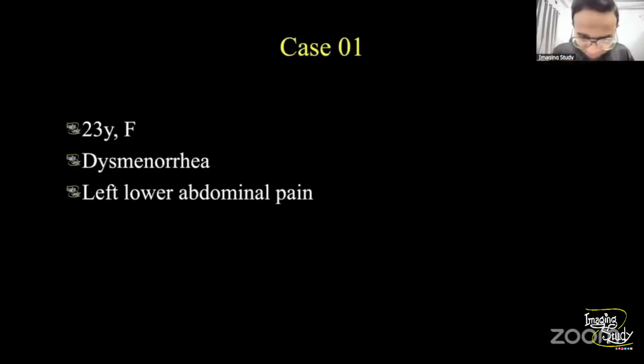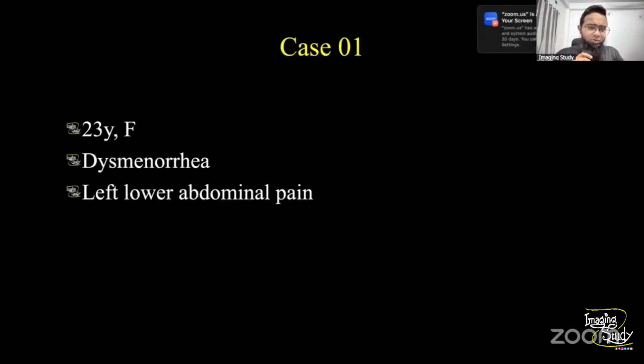Let's start. Okay, so let's jump into our case number 1. This will be a 23-year-old female patient who came with dysmenorrhea, and there was left lower abdominal pain. Let's see what we have got on ultrasound.